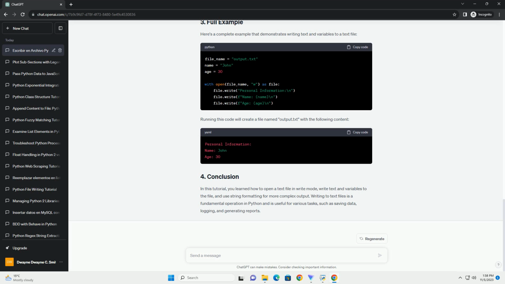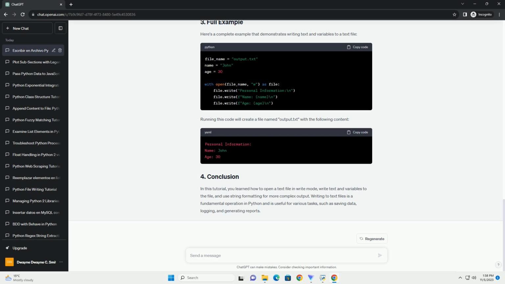In Python, you can easily write data to a text file using various methods. This tutorial will guide you through the process of writing variables and text to a text file, step by step. We'll cover the basics and provide code examples along the way.